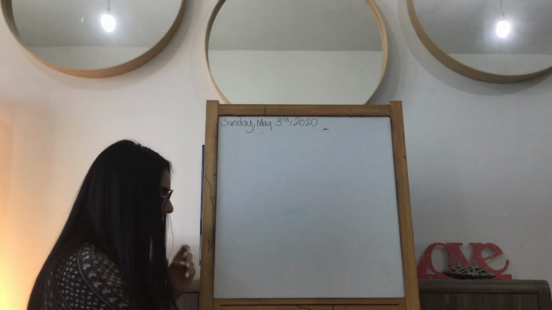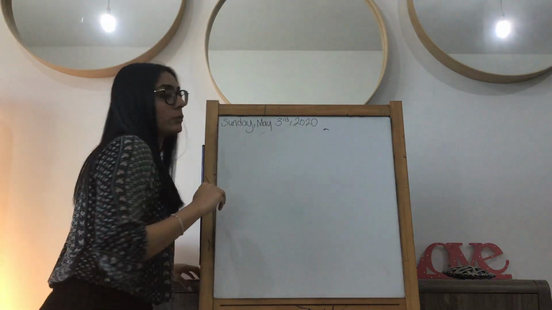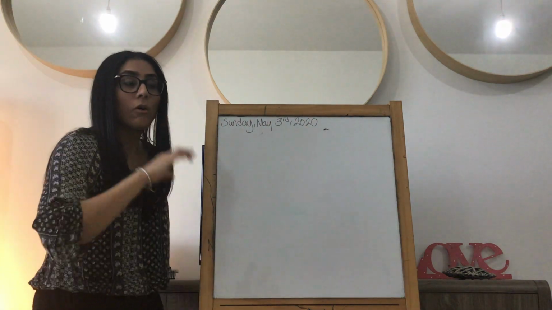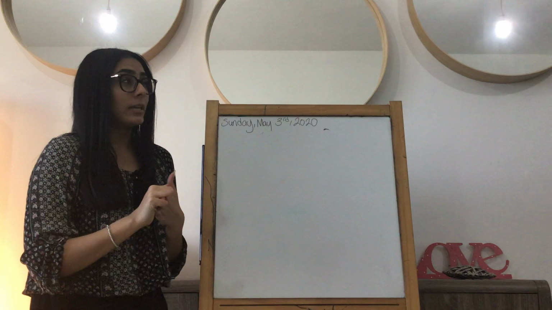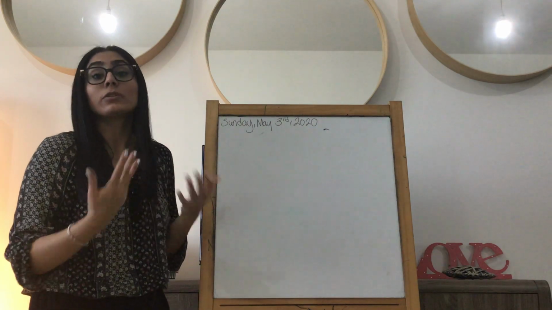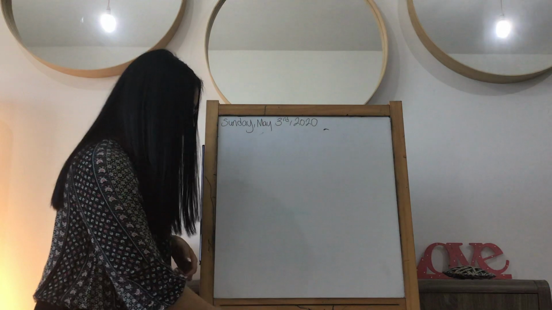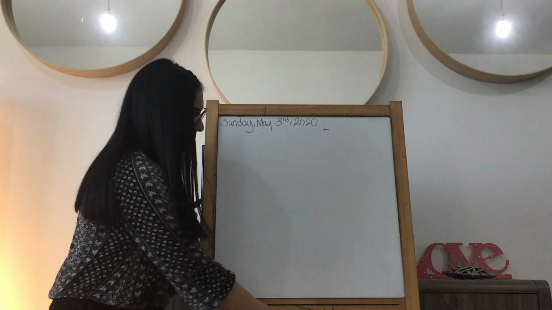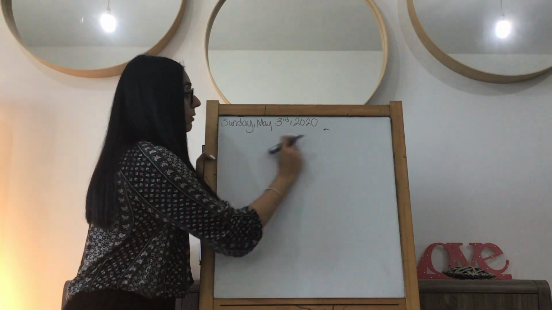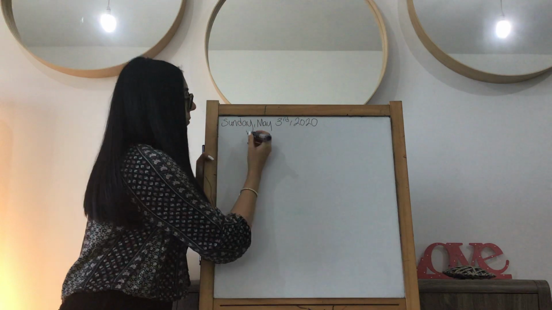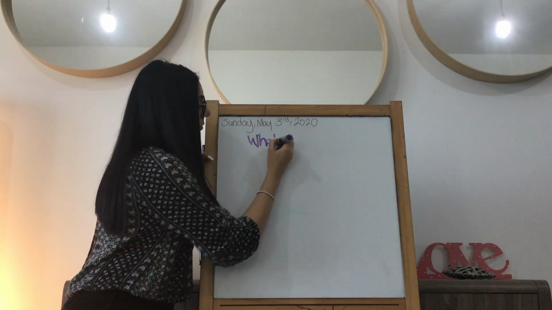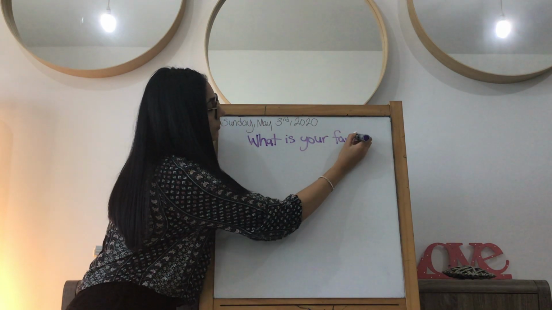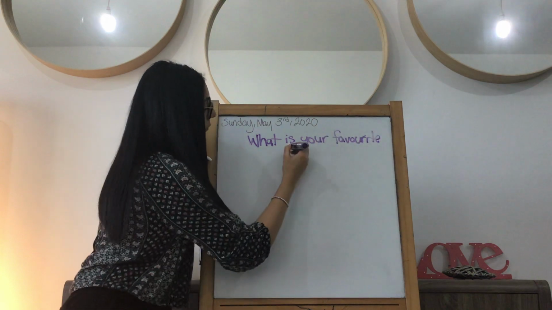Okay, so now let's use that example, right? The fruit one. So last week, like I said, all of you had to do one job on Wednesday and Thursday. You had to go around to your family members and ask them a survey question. And I'm going to use what was your favorite fruit. So since that was my question, that's going to be my title. And I think my title is in purple. So I'm going to write, that's my title of my graph. That's where you start, number 1. What is your favorite fruit?